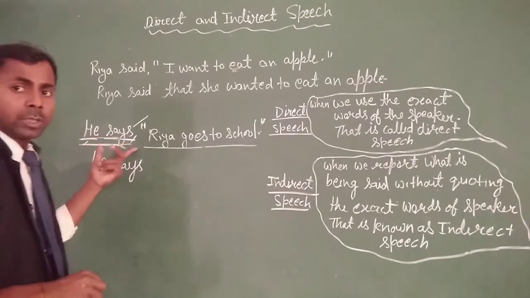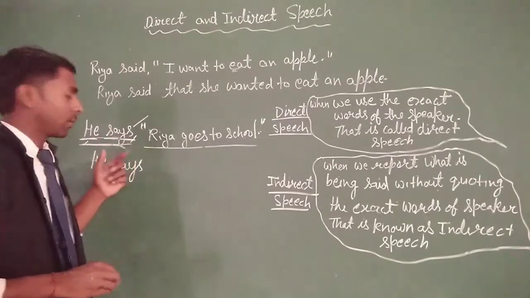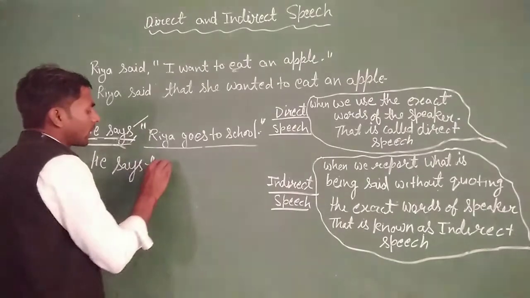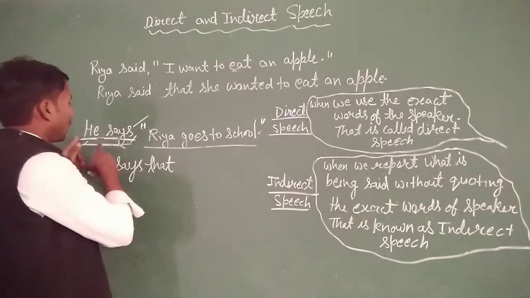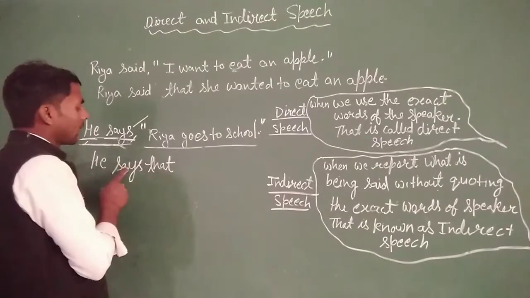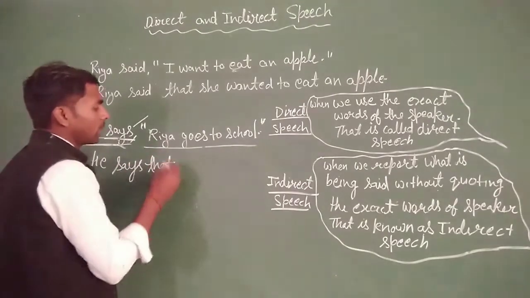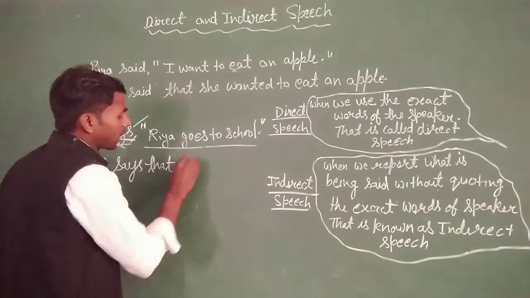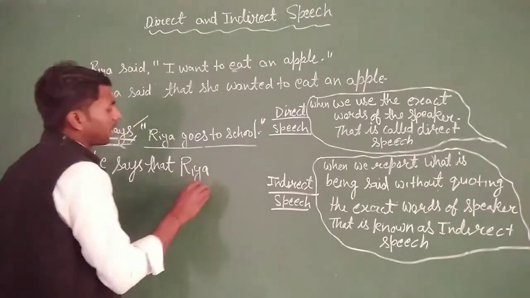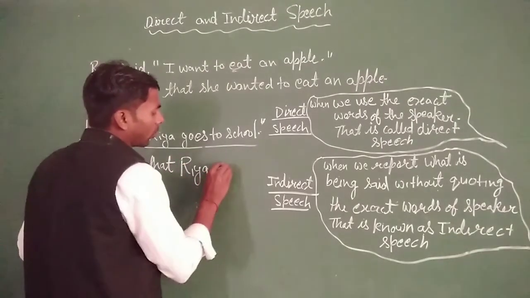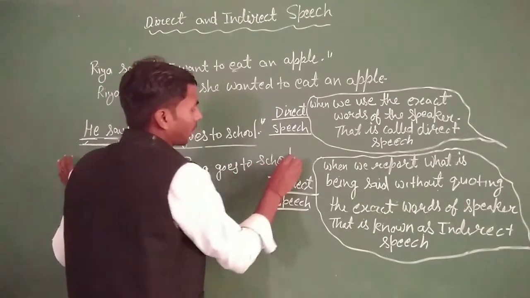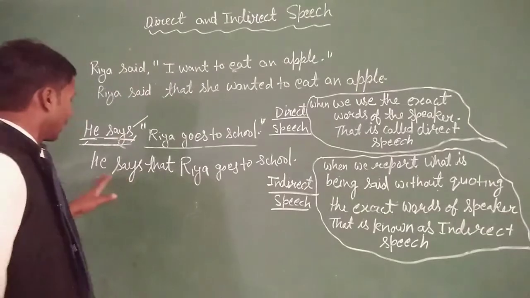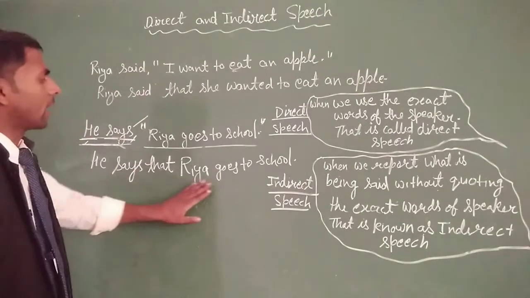After that, use the conjunction that to join the reported speech with the reporting verb. Riya is third person, so we do not change the subject, and we simply write: He says that Riya goes to school.